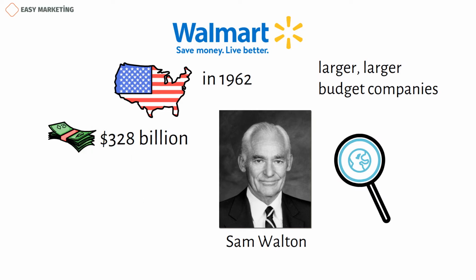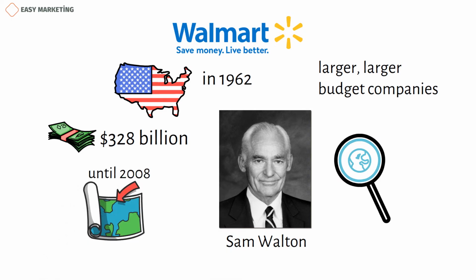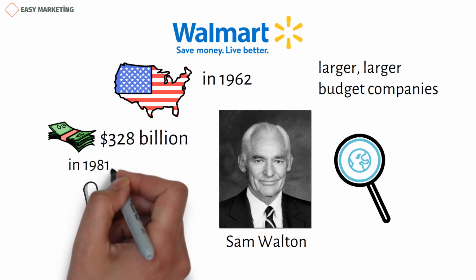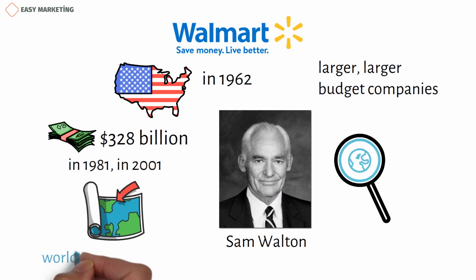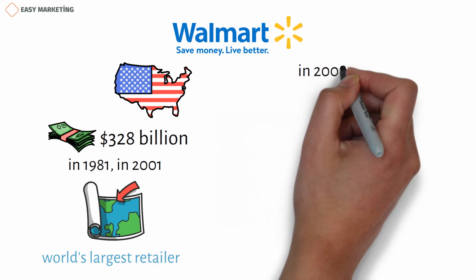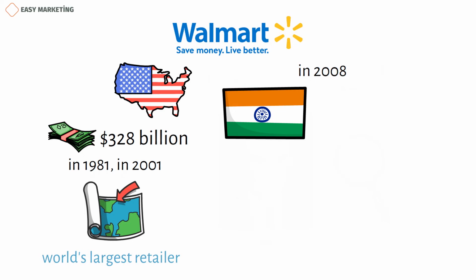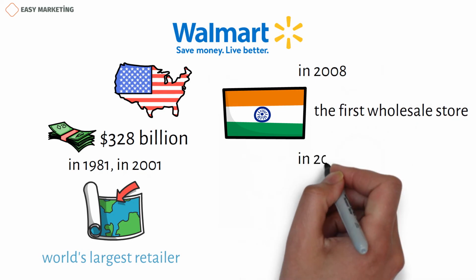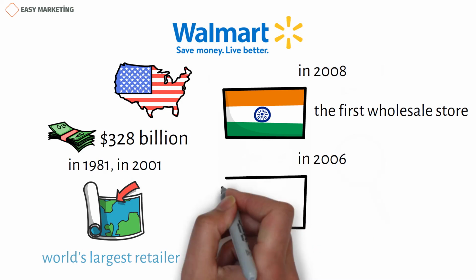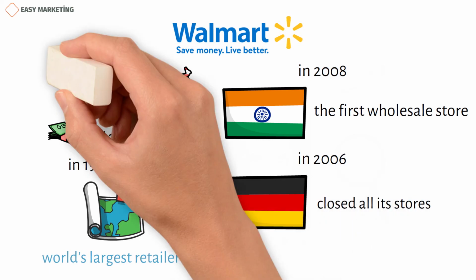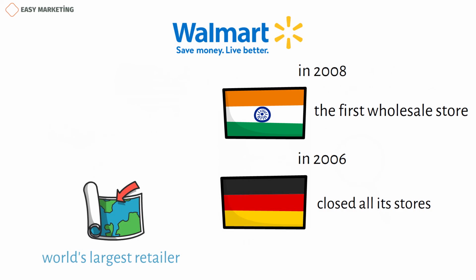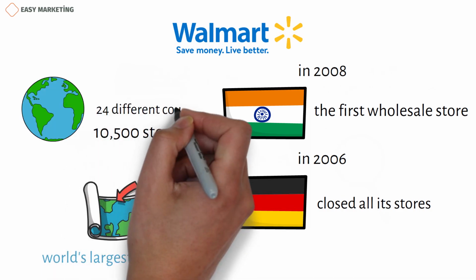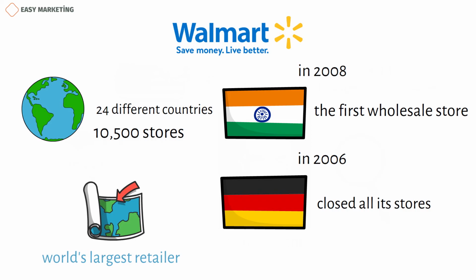Walmart, which had only retail stores in different countries until 2008, was named America's largest company of the year in 1981 and in 2001. It was the world's largest retailer, with $191 billion in revenue. In 2008, they opened the first wholesale store in India and started to continue their activities in 2 directions. Another interesting fact about Walmart is that it closed all its stores in Germany in 2006. Despite this, Walmart, which currently has a total of about 10,500 stores in 24 different countries, still maintains its leadership in retail sales.